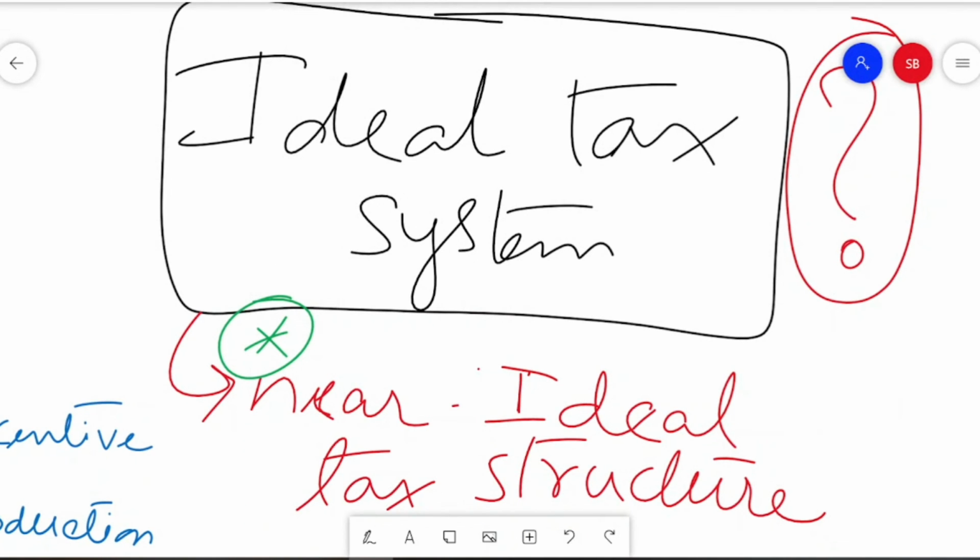Alright, so with this, we are finishing off with the canons of taxation in the 2 sessions that we have discussed in detail, but in a very crisp manner, of course.